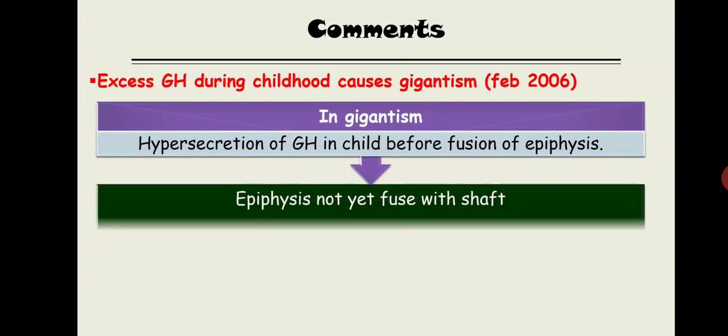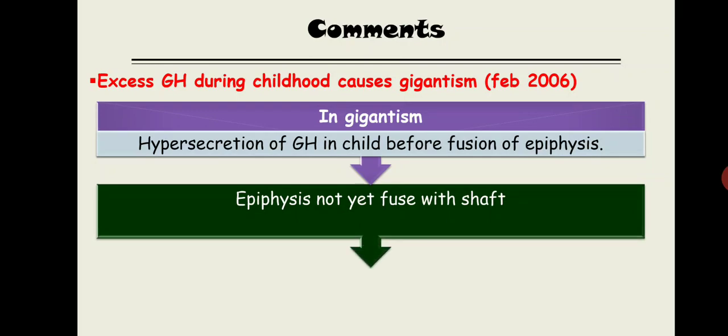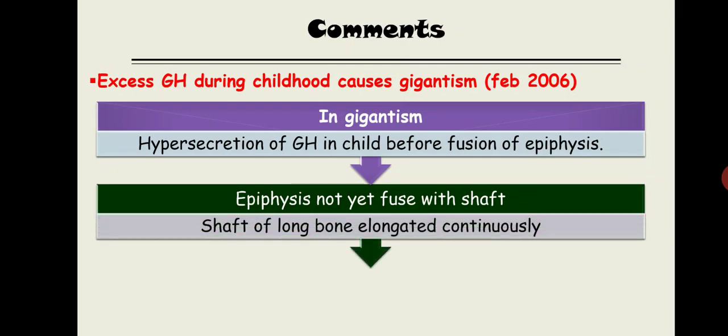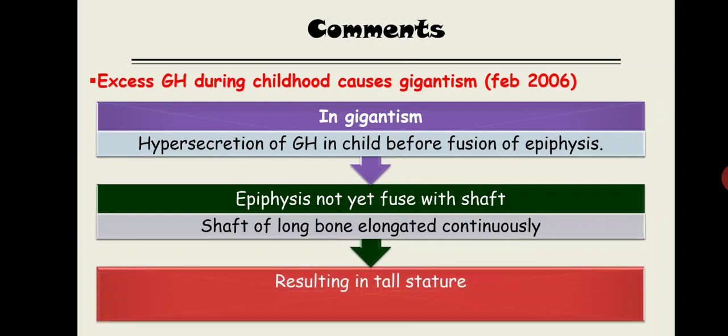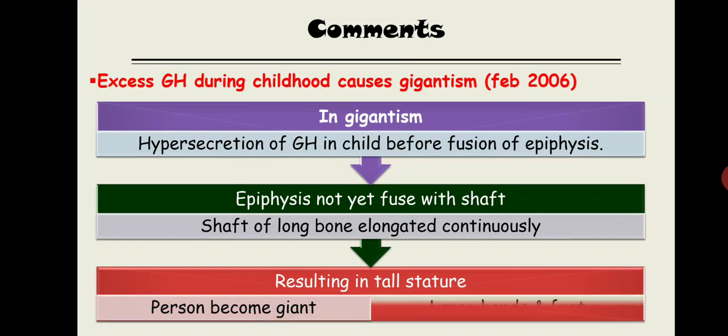So the epiphysis not fused with the shaft of the long bone is elongated continuously, resulting in tall stature, the person becomes a giant with large hands and feet. This last line, if you cannot write it down, that's okay. You need to write down the first 4 lines.